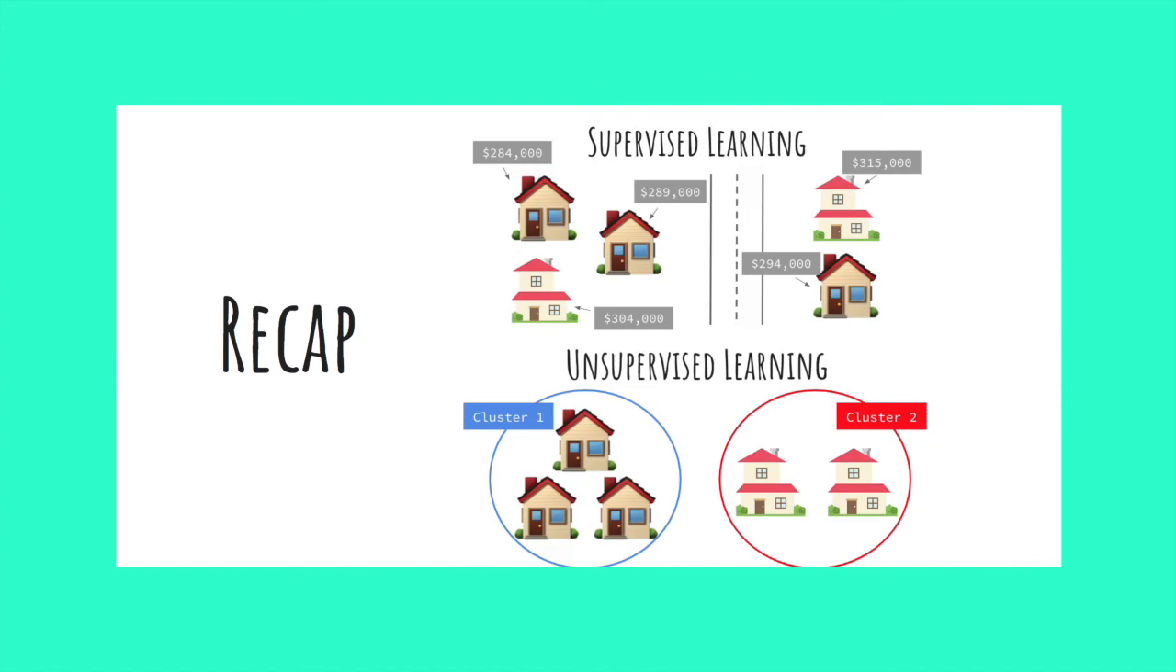So as a recap, supervised learning is when you have the target value for past data, which will inform the model on how to make predictions on new data. Unsupervised learning is not about making predictions, but rather grouping things that are similar.